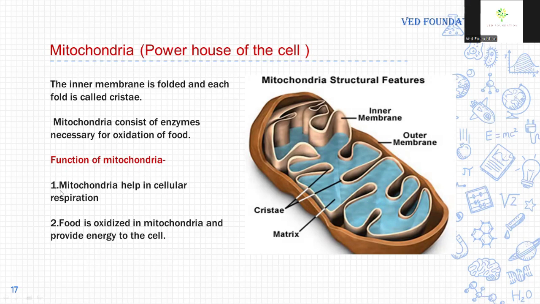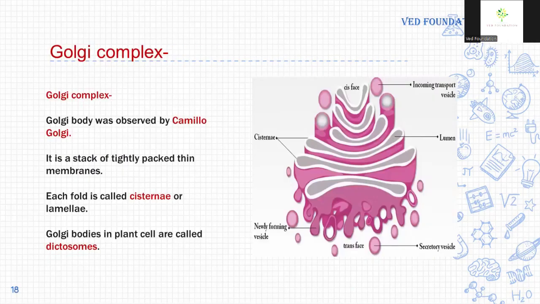Function of mitochondria. First, mitochondria help in cellular respiration. Second, food is oxidized in mitochondria and energy is produced in mitochondria. Next organelle is the Golgi complex. It is also called the secretory organ of the cell because its main function is secretion of substances. Golgi body was observed by Camillo Golgi and its structure is like a stack of flat balloons or a stack of tightly packed thin membranes. Each fold is called cisternae or lamellae. Golgi bodies in plant cells are called dictyosomes.